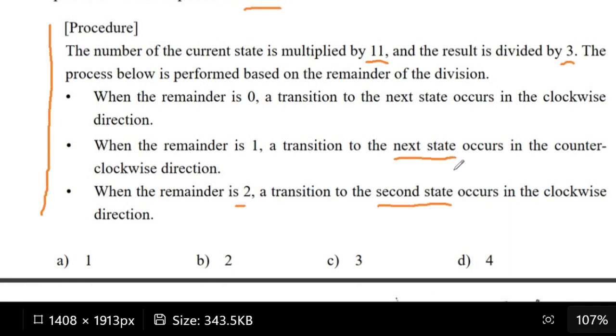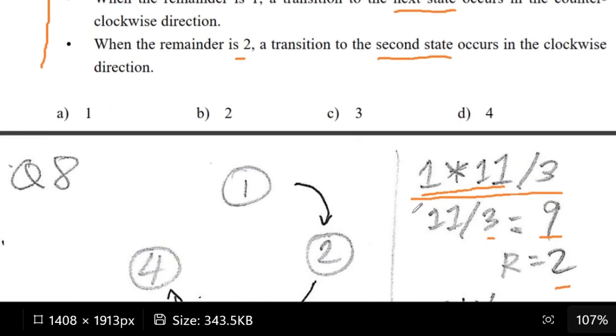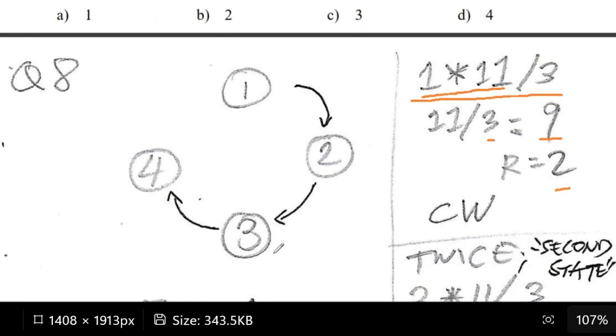And if you don't read this part well, you might get it wrong too. This one says the second state is the state that we need to go to, not immediately the next state. So the second state here would be 3, from 1 clockwise up to 3.